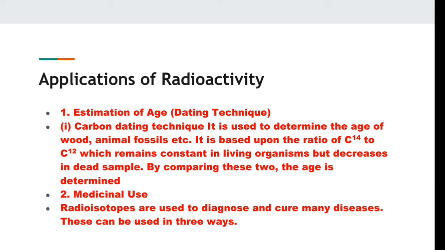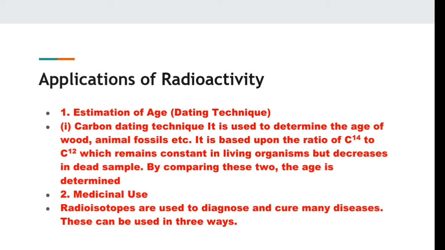Radioactivity has a number of applications, but the important ones are these. First is estimation of age, or the dating technique. The carbon dating technique is used to determine the age of wood, animals, fossils, and many historical places.